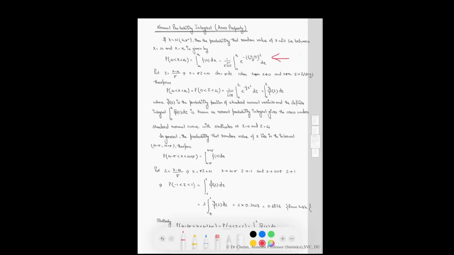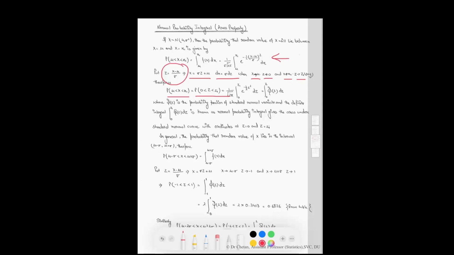Now for solving this, again consider the standard normal variate z, which is equal to x minus mu upon sigma. Therefore, x equal to this quantity, dx equal to this quantity. When x tends to mu, z tends to 0. When x tends to x1, z tends to z1. Say, consider it.